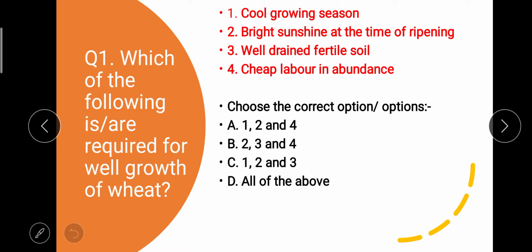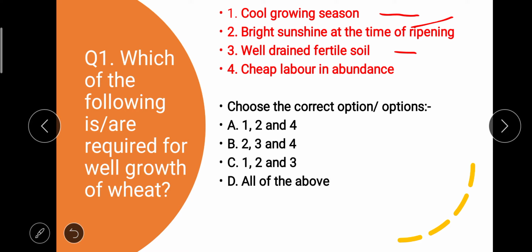Okay, so first option says 1, 2 and 4. Cool growing season, bright sunshine, cheap labor. In fact, we have already discussed soil, fertile soil is required, bright sunshine is required, and cool growing season is also okay. So that means the fourth statement is not required. So first option is wrong.